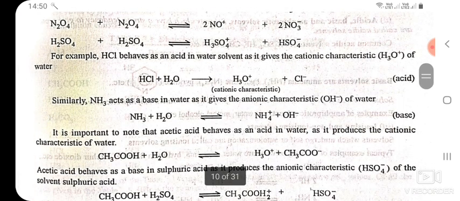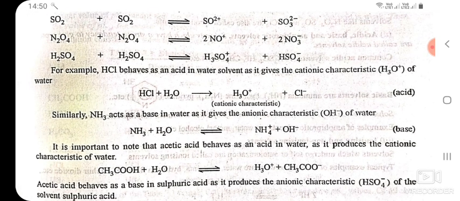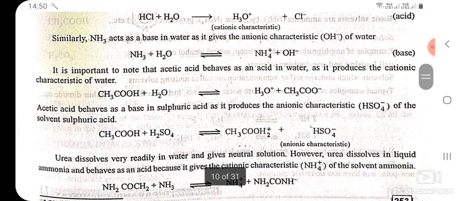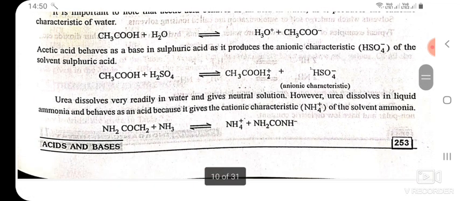For example, HCl behaves as an acid in water solvent as it gives the cationic characteristic H3O+ of water. Similarly, NH3 acts as a base in water as it gives the anionic characteristic OH- of water. It is important to note that acetic acid behaves as an acid in water as it produces the cationic characteristic of water. Acetic acid behaves as a base in sulfuric acid as it produces the anionic characteristic HSO4- of the solvent sulfuric acid. Urea dissolves very readily in water and gives a neutral solution.